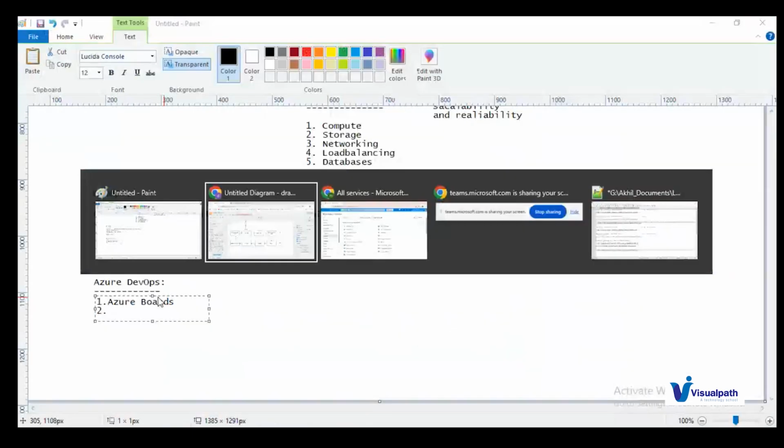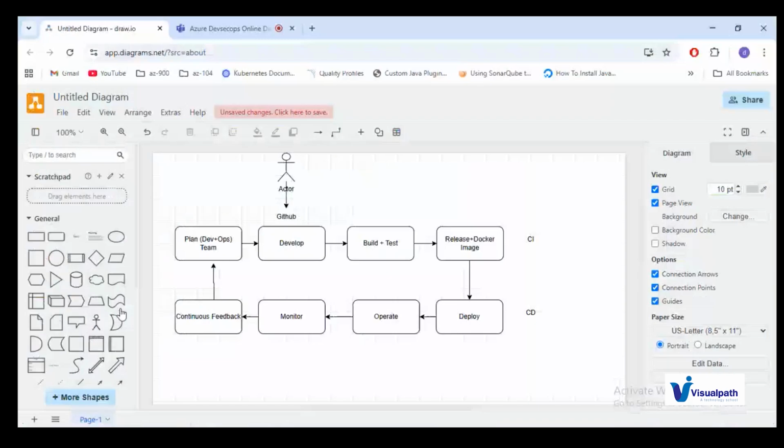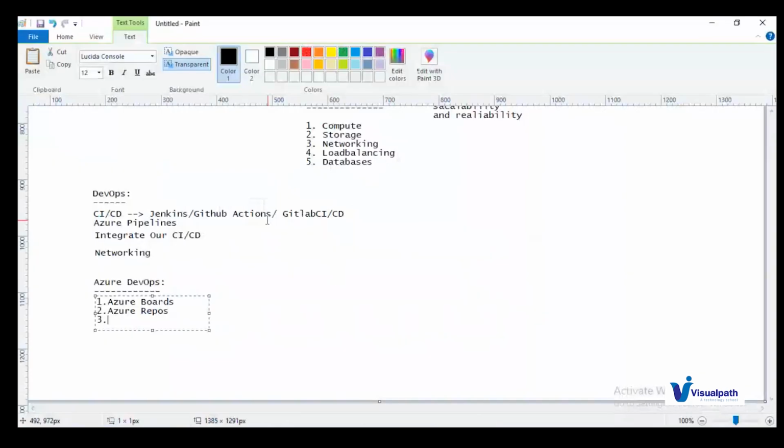The next is Azure Repos, as we call it. Azure Repositories offers you a place to store your source code. Let us say I have developed a Java application. I want to store the code somewhere as a source code manager, an SCM, a source code management tool. Version control I need to do. All these things you can perform with the help of Azure Repos. This development part will be done using the Azure Repos tool.